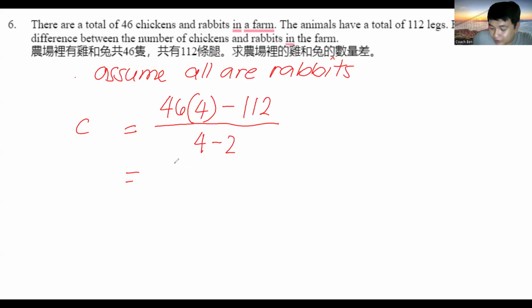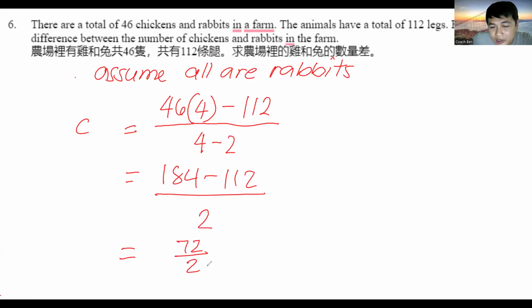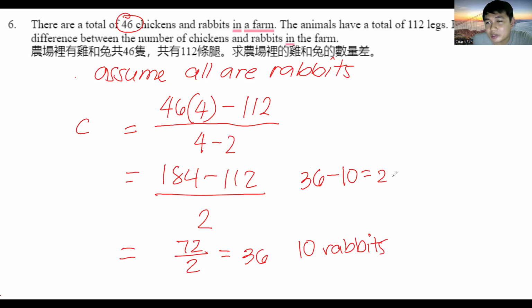So 46 times 4 is 184, minus 112 is 72, divided by 2. So the number of chickens is 36. And from the total of 46, that means there are 10 rabbits. Since it's asking for the difference between the number of chickens and rabbits, the final answer should be 36 minus 10, 26. Okay? So does anybody have any questions for number 6?